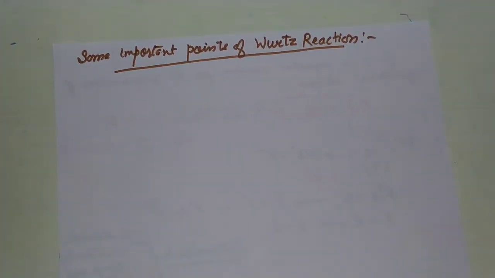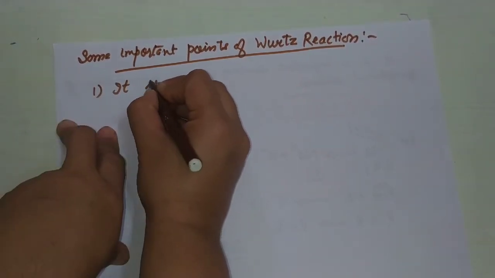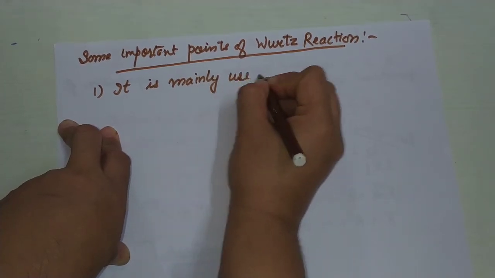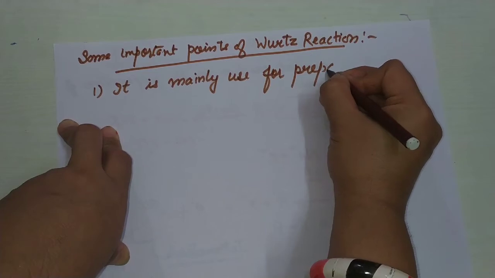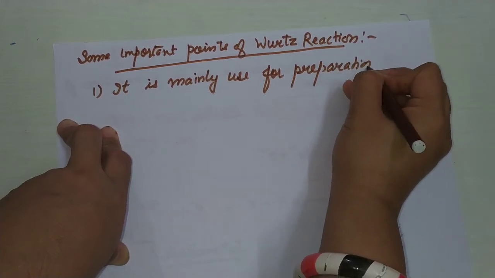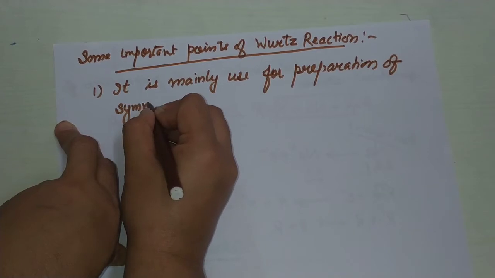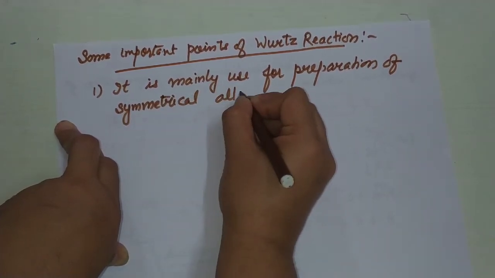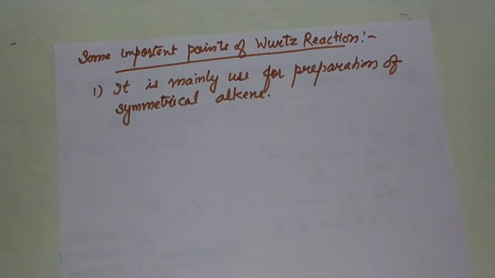First point: it is mainly used for the preparation of symmetrical alkane. This reaction is mainly used for the preparation of a symmetrical alkane.